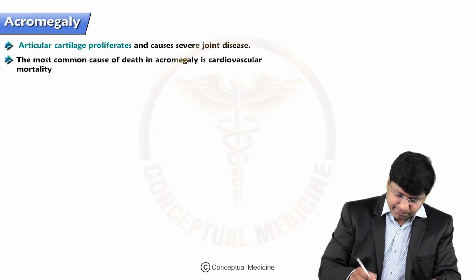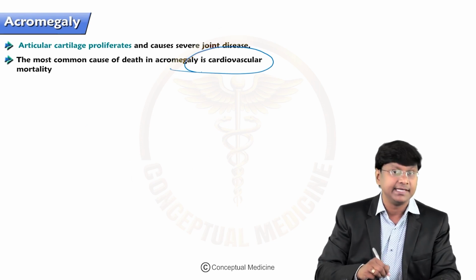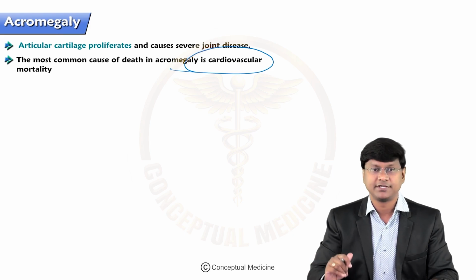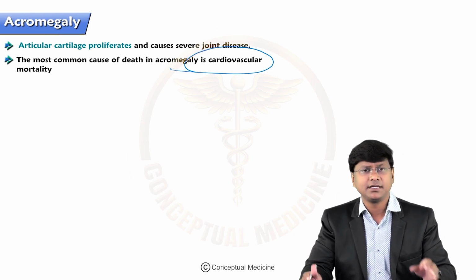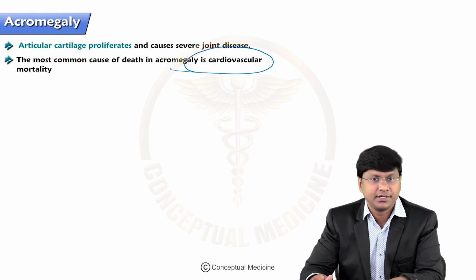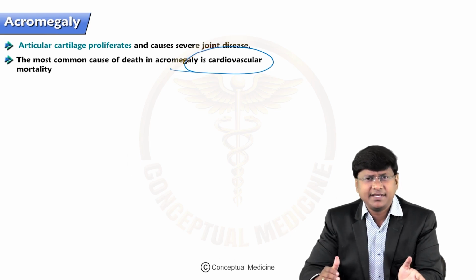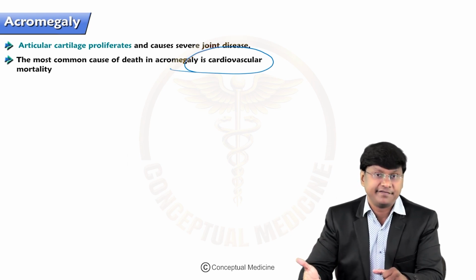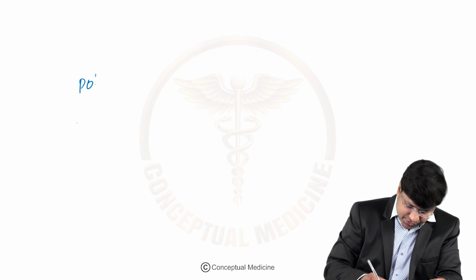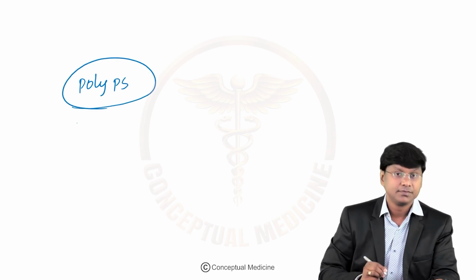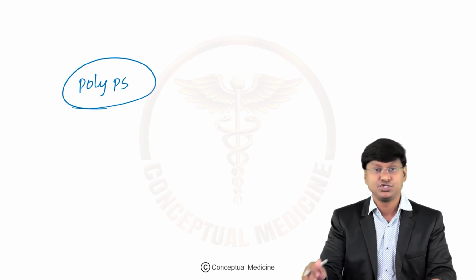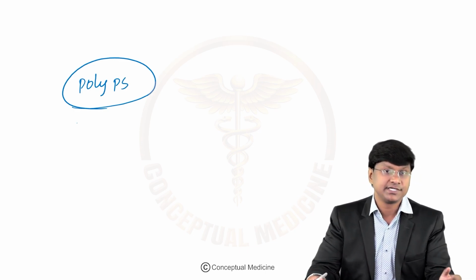And what did I tell you? The most common cause of death in acromegaly is cardiovascular mortality. Right? Now, apart from that, you should know the gastrointestinal manifestations in patients with acromegaly. In acromegaly, there are colon manifestations. And what are those colon manifestations? They are in the form of polyps. Not only that, these patients with acromegaly can develop a complication, that is carcinoma of the colon. So these are the gastrointestinal manifestations.